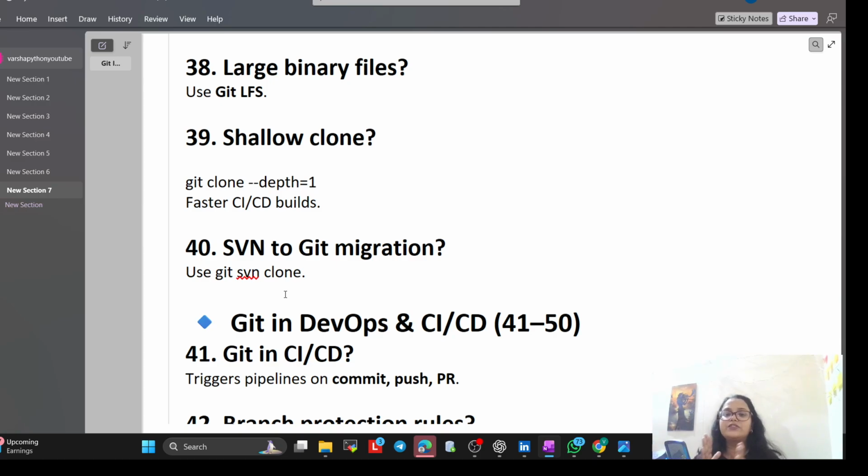Question 40. SVN to Git migration. Use git svn clone. Okay. Now migration. So here we use, for example, the SVN from the 2000s. Okay. So we use git svn clone command here. I have written the command to move all these old banking records into a modern Git repository. So whenever we do migration, at that time we use this command.